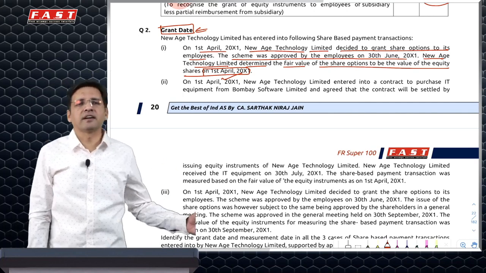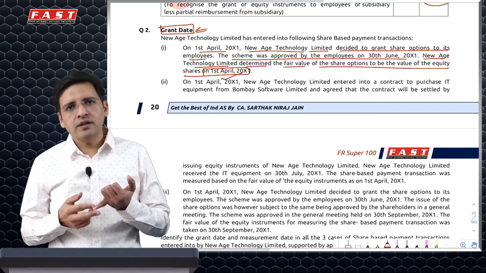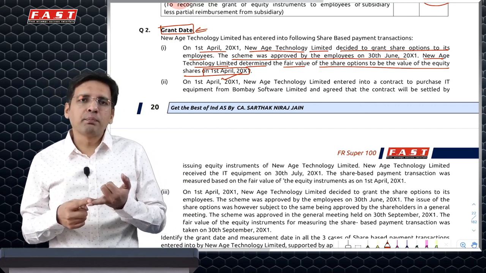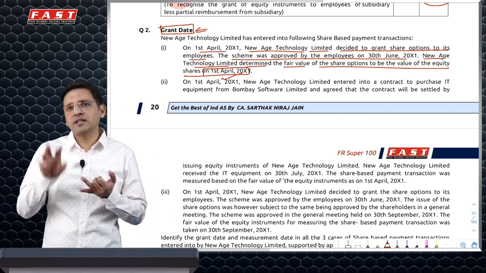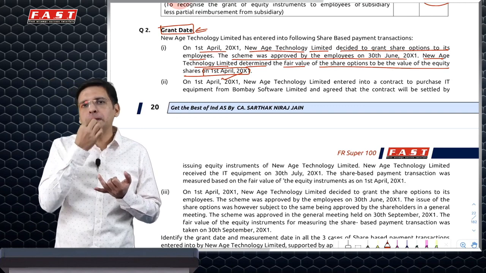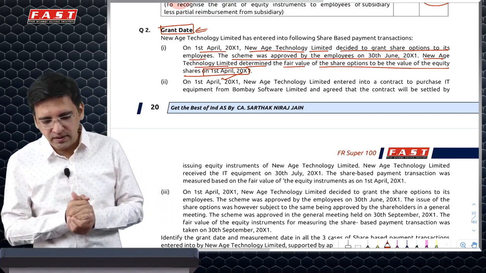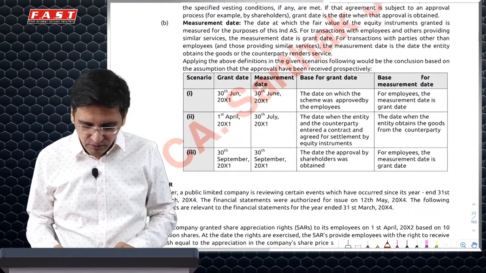The grant date is defined in Ind AS 102 as the date when the company issues the scheme to the employees. However, if any kind of approval is required, then once the approval is received, only then will it be treated that the options have been granted. In this case, employee approval was required, hence 30th June is when we received the approval, so the grant date is going to be 30th June.